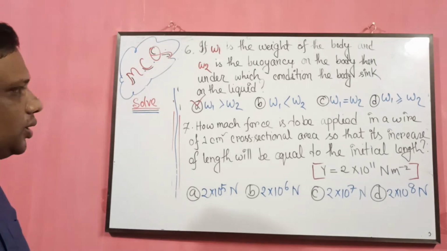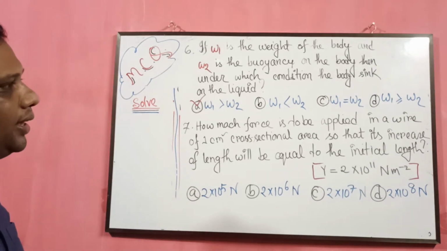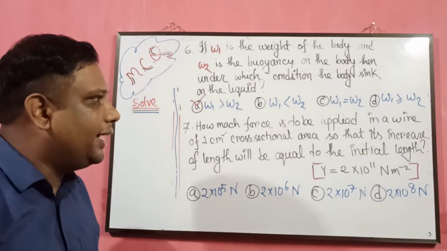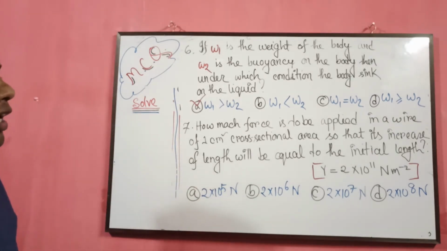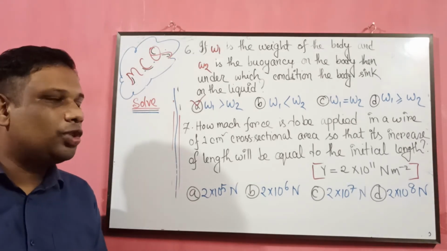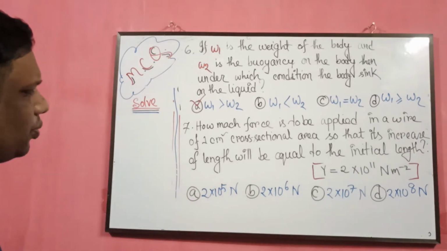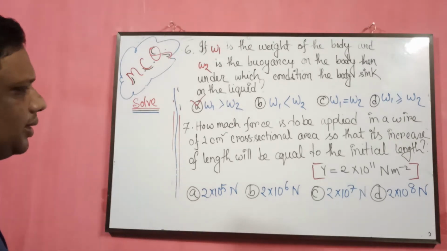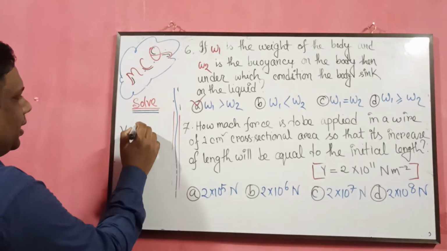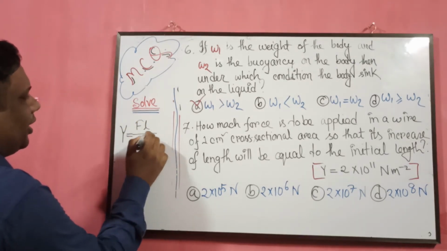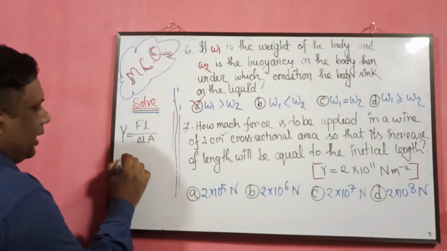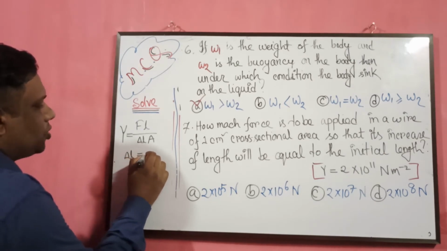How much force is to be applied in a wire of 1 centimeter square cross-sectional area so that its increase in length will be equal to the initial length? The Young modulus is 2 into 10 to the power 11 Newton per meter square. So when we are going to solve the math, we are going to apply the Young modulus formula, which is FL divided by del L A, and the condition is the increase of length del L is equal to L.